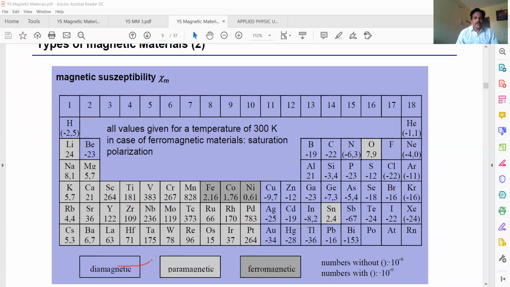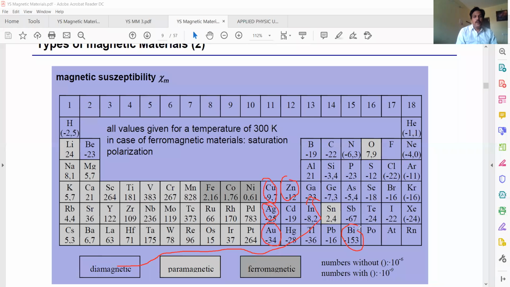What are the examples of diamagnetic materials? Zinc, copper, silver, gold. You have to remember these. Cadmium, mercury, lead, bismuth. These are the examples for diamagnetic materials. Substances which get weakly magnetized in a direction opposite to the direction of the applied field when placed in an external field are known as diamagnetic materials.